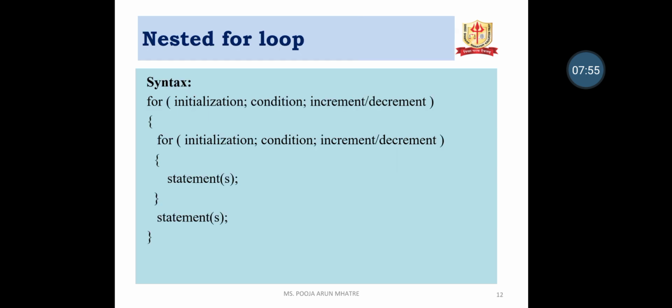Syntax: for, initialization, condition and increment or decrement. Inside the for loop, another for loop is declared, that is for initialization, condition, increment or decrement. Then there are statements inside the inner for and another statement outside the inner for. This is the nested for loop.